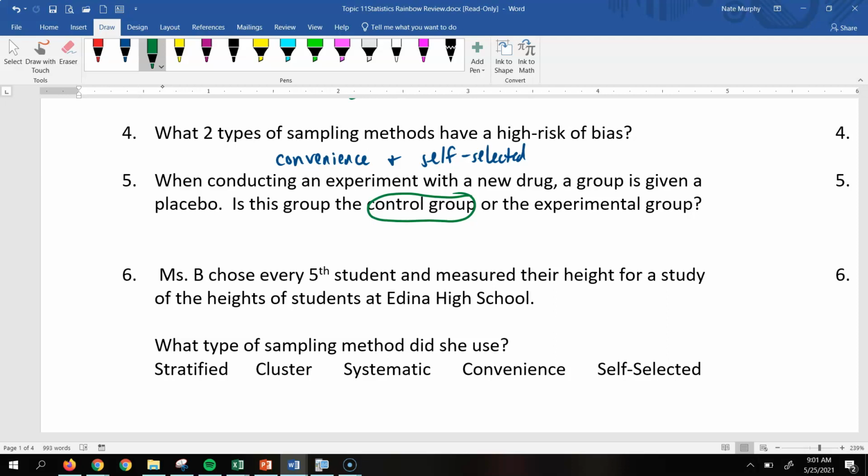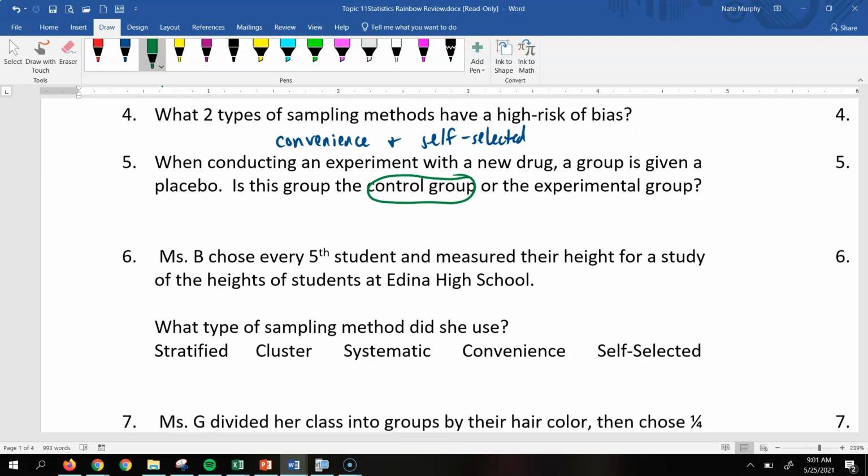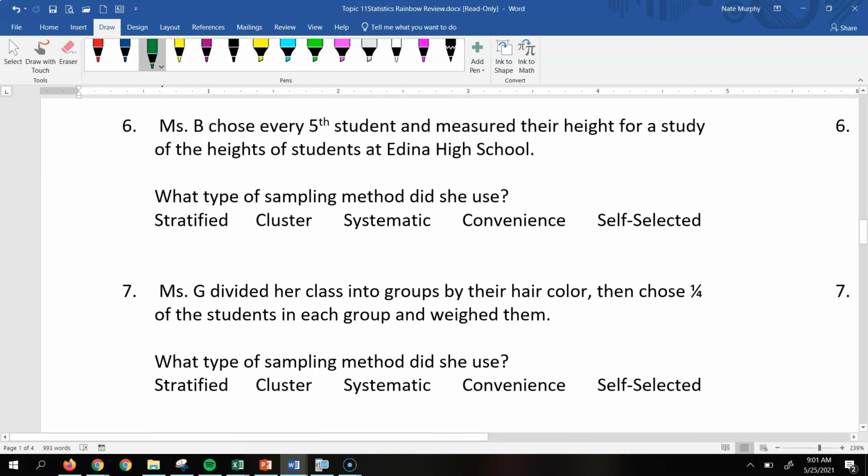All right. Ms. B chose every 5th student and measured their height for a study of the heights of students at Edina High School. What type of sampling method did she use? Since they're just taking every 5th student as they come into the school, that would be systematic.